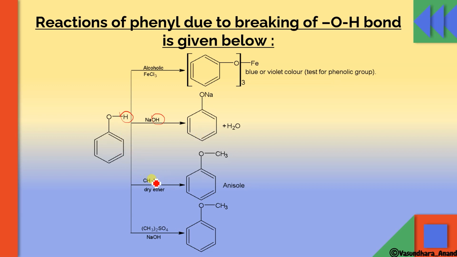Again, this is CH2N2, diazomethane. In presence of ether, this is called alkylation. Here alkylation will be there. So what will happen? This N2 will come out, and this CH2 is going to attach over here. So this will form anisole. Next, if it reacts with methyl sulfate in presence of NaOH, then also it will give you anisole. So in both cases it will give you anisole, either it reacts with diazomethane or it reacts with methyl sulfate.